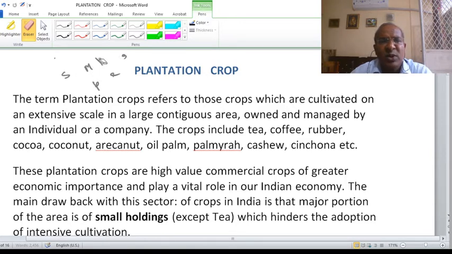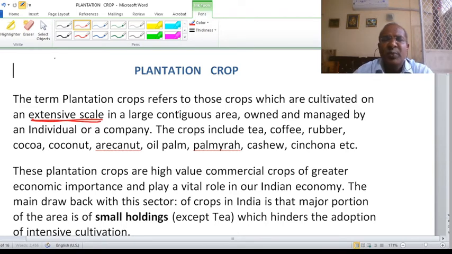So plantation crops are the crops that are grown on an extensive scale for commercial purpose. These crops are grown on an extensive scale in contiguous areas. Generally, you find plantations in contiguous areas, meaning large tracts. They might be owned by different persons, by companies, or small individuals also, but in a particular area you will find continuous cultivation.